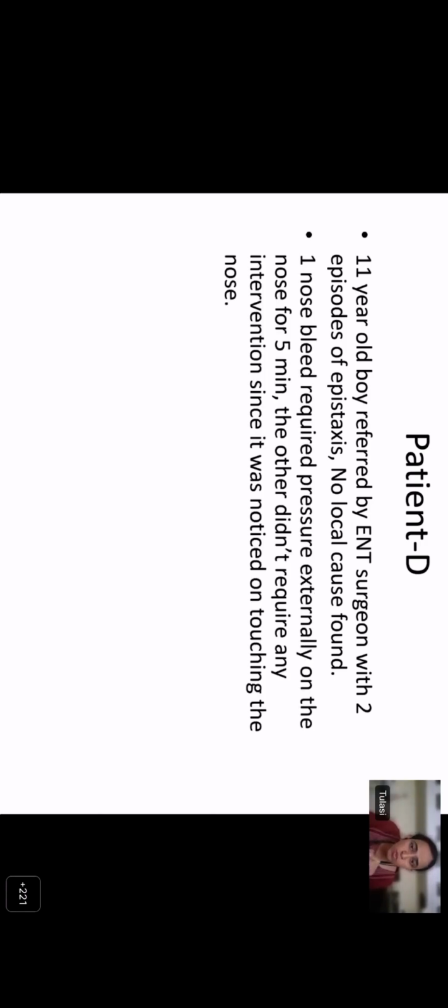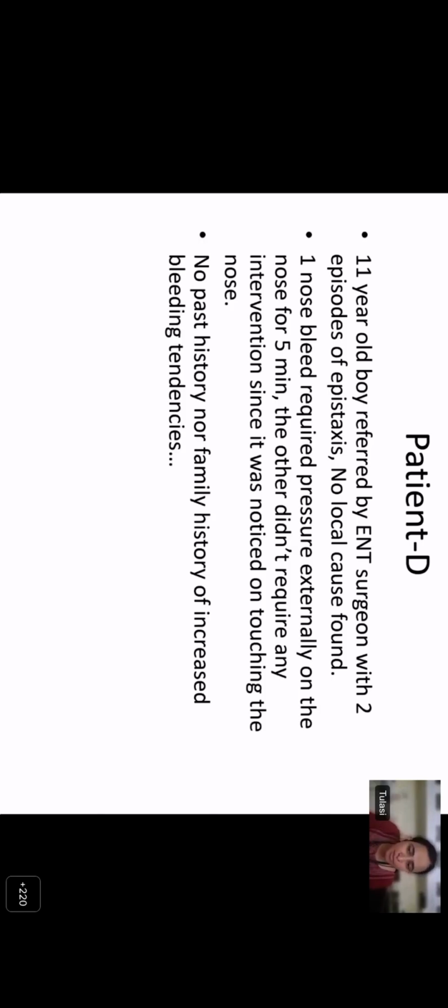There's one more patient, an 11-year-old boy who's referred by an ENT surgeon with 2 episodes of epistaxis. They evaluated, they did not find any local cause. There were 2 episodes of bleeding, one which stopped in 5 minutes and the other did not require any intervention. There is no past history, no family history of increased bleeding tendency. If you need to score this patient, the patient has epistaxis, he's gone to an ENT surgeon for consultation, so we'll score him a score of 2.